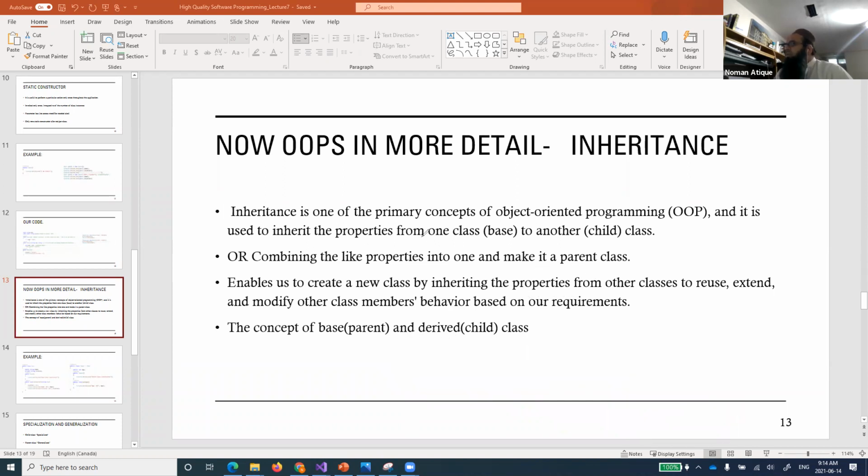So this is a basic concept. In the object-oriented world, we inherit properties from one class, the parent class, and we inherit them inside the child class. So all the features of the parent class, the base class, will come inside this child class. As I said, this class will be called the base class, or the parent class, or this class can be called a super class. There are multiple names for that.